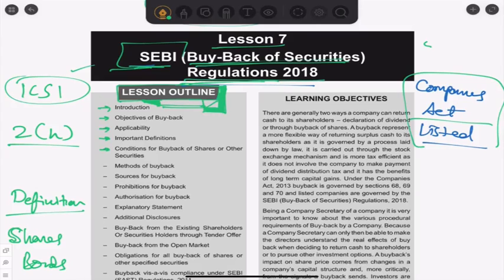So here we need to look at the SEBI Buyback of Securities Regulations 2018. I already gave you a brief of what buyback of shares is. I say shares because that is the most popular, but the technical word we should use is securities, as you all know, Section 2(h) of the Securities Contract Regulation Act.